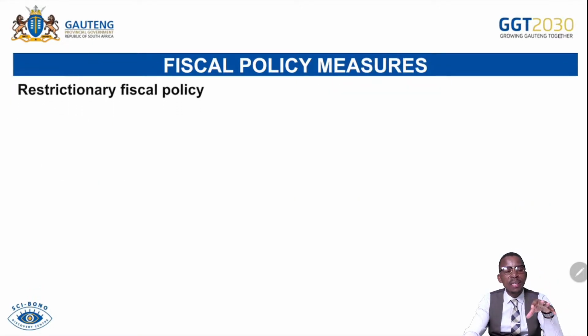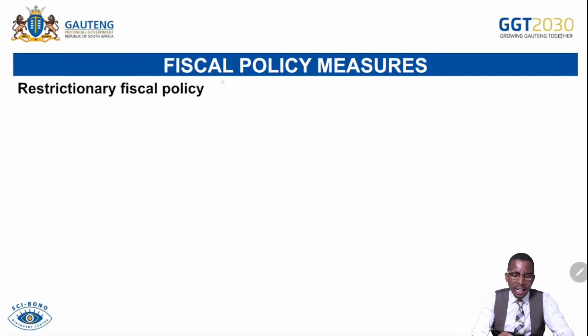So this is an essay. When you start, you define inflation: inflation refers to a significant or sustained increase in the general price level over a period of time. All right, now you start. We use the fiscal policy measures. Those fiscal policy measures are implemented in a restrictive or contractionary manner. So the government can implement restrictive fiscal policy by doing what?